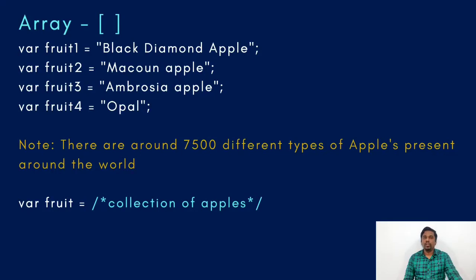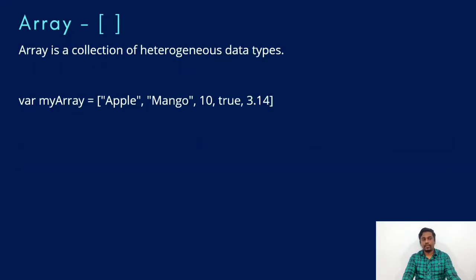Let's see how to declare these arrays. But before that, let's come to a single definition of what an array is. An array is a collection of heterogeneous data types. What is the meaning of heterogeneous? Heterogeneous means different kinds of data types. An array is usually written in square brackets.